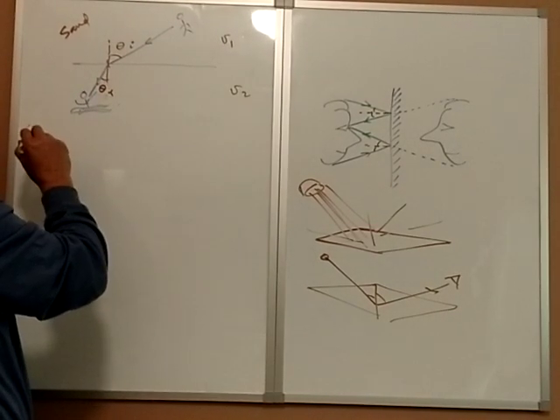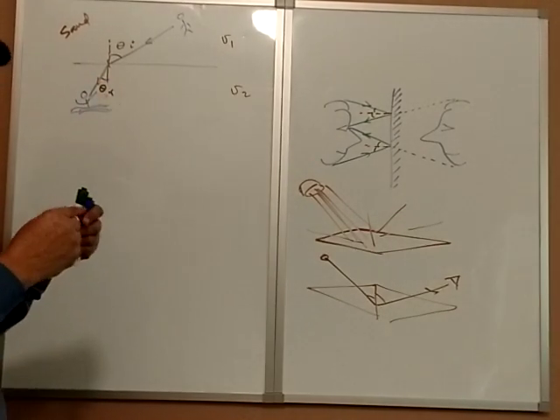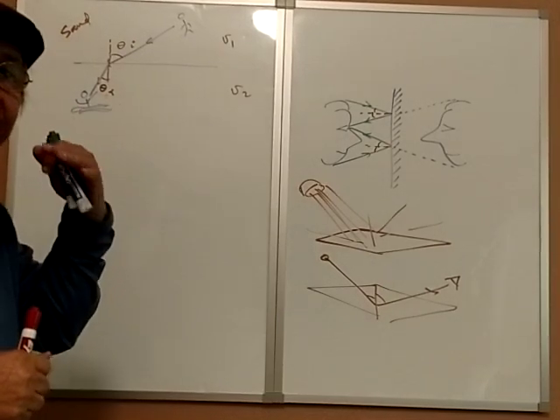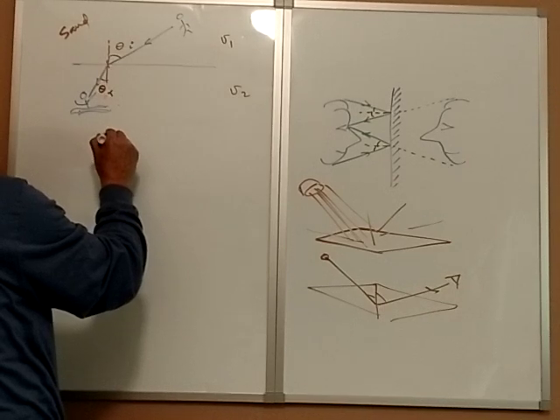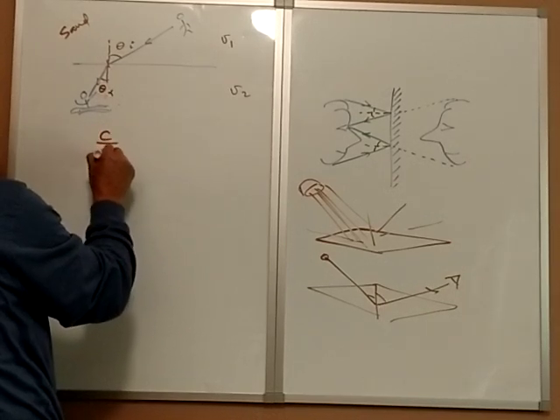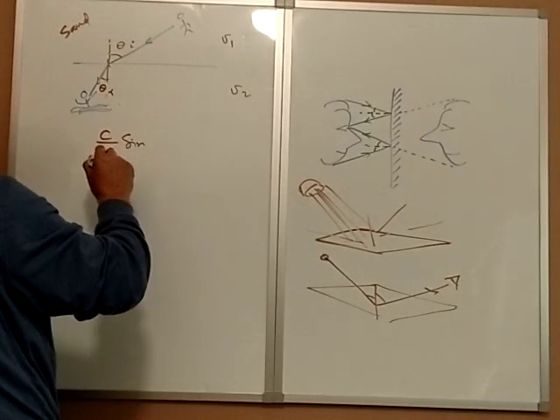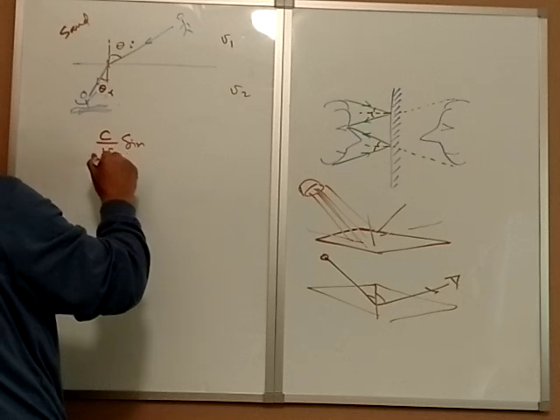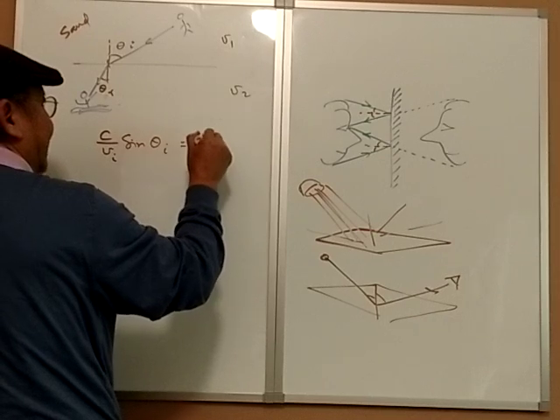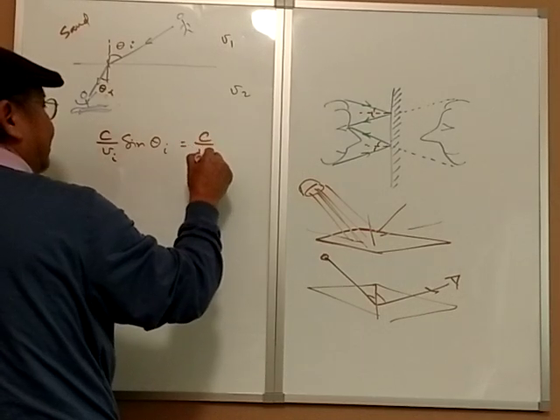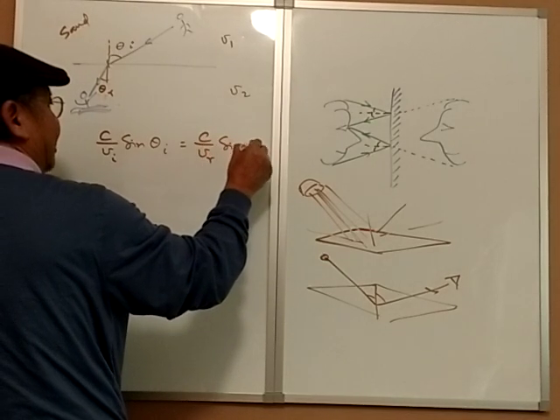In order to get the shortest path, then you will get to this formula, not the shortest path, sorry. In order to get the path that will take the least amount of time is this. That is velocity of light divided by speed in that medium. So let's call it VI, and sine theta I will be velocity of light by the speed in the second medium. So let's say R, and then sine theta R, right?